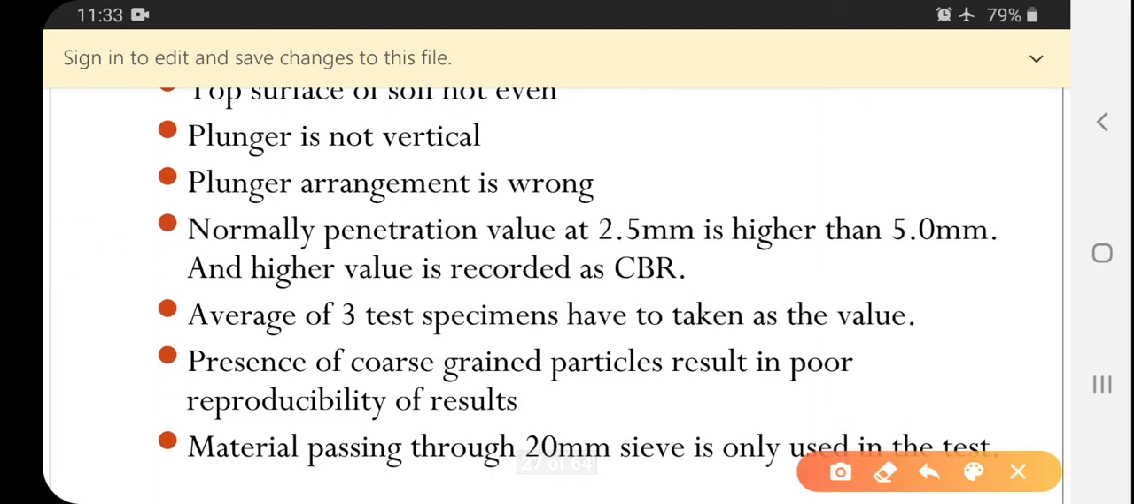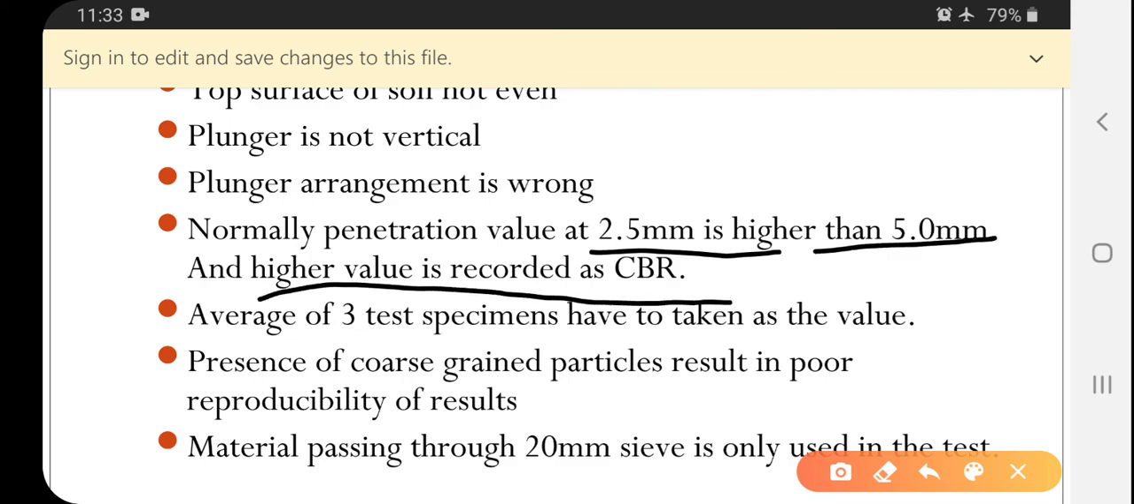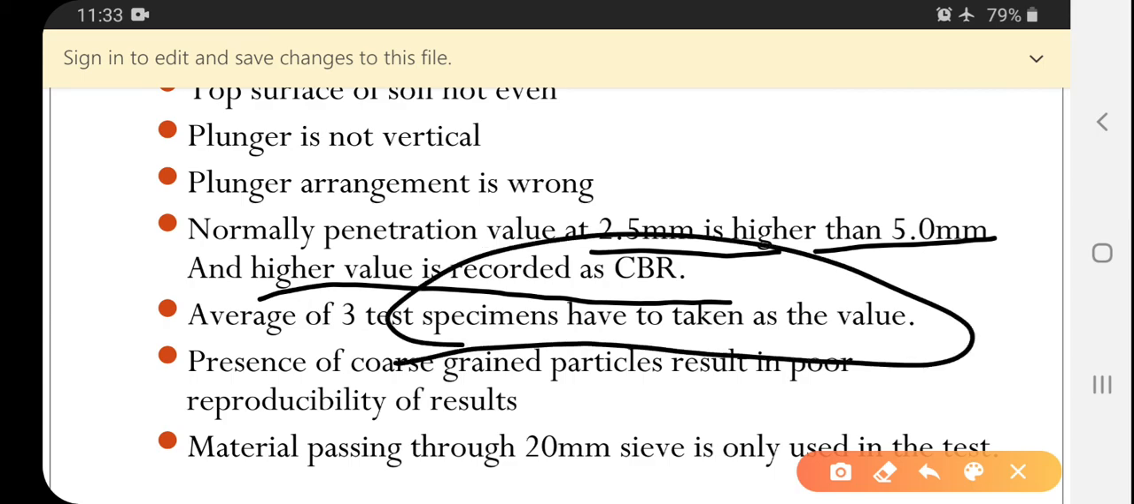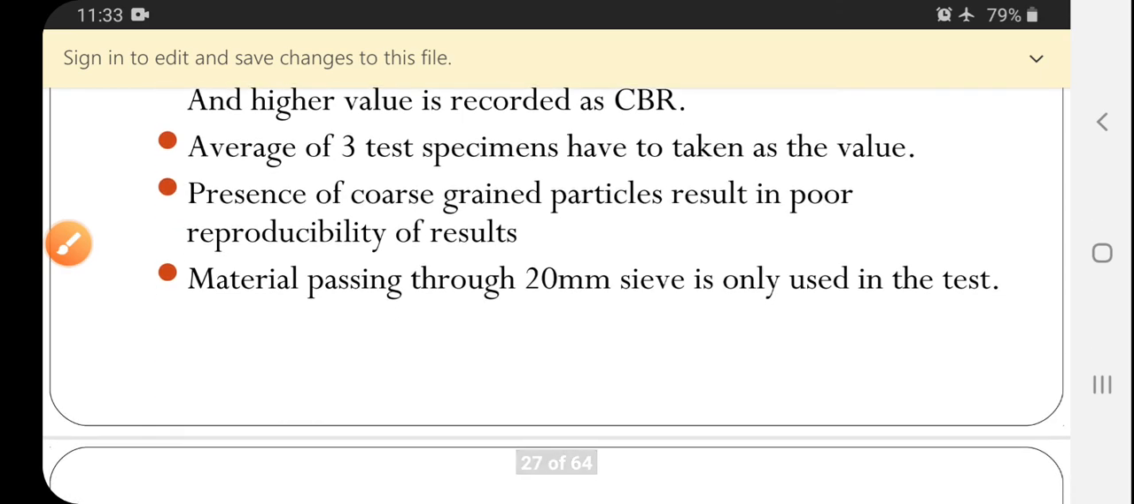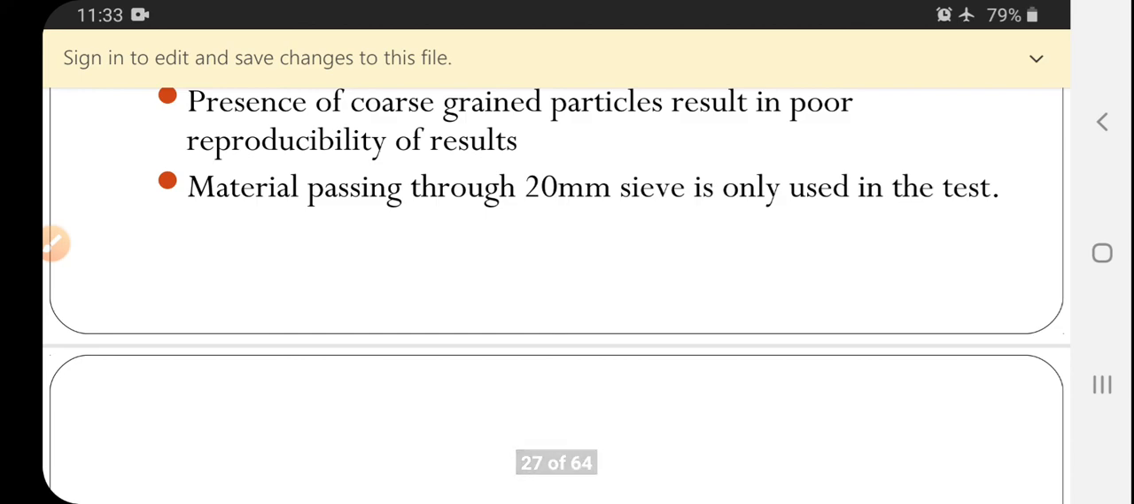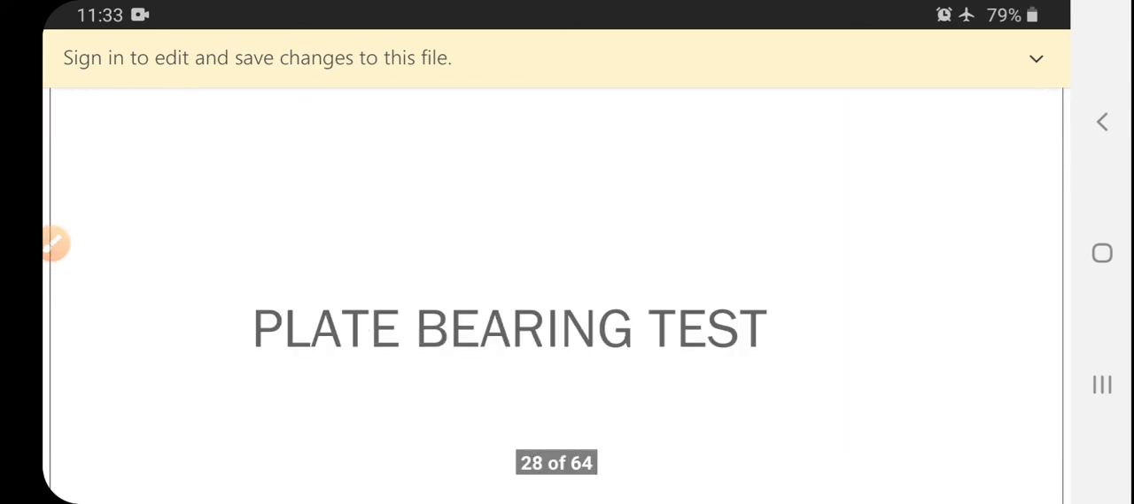Normally the penetration value at 2.5 mm is higher than at 5 mm, and the higher value is recorded as the CBR. The average of 3 tests should be taken for confirmation of the value. The presence of coarse grained particles results in poor reproducibility of the materials. Only materials passing through the 20 mm sieve are used in this test.